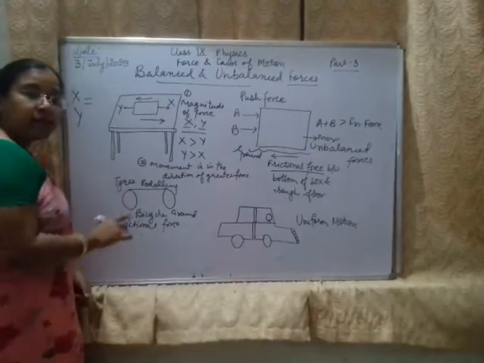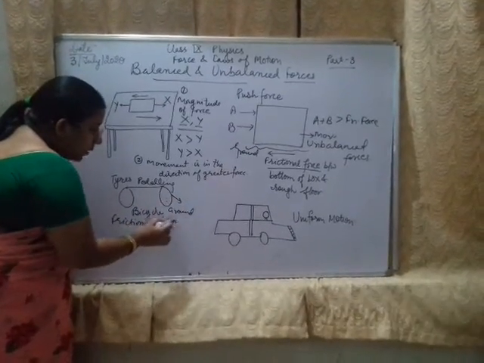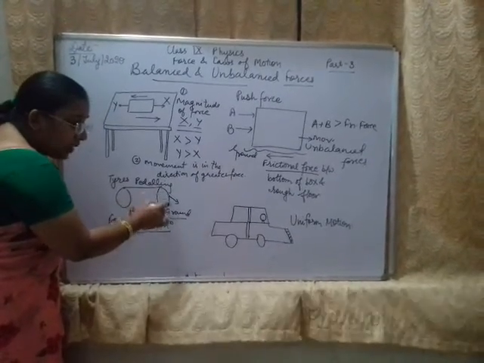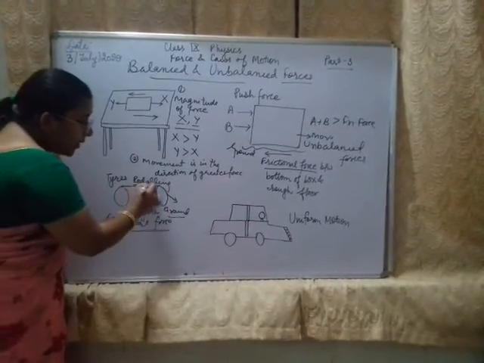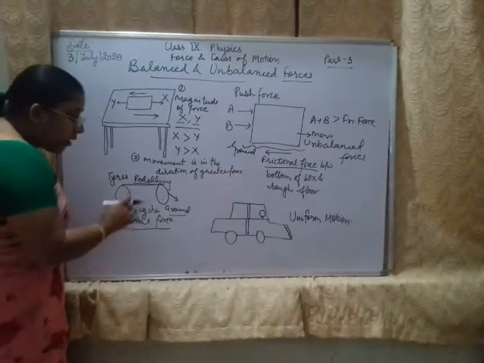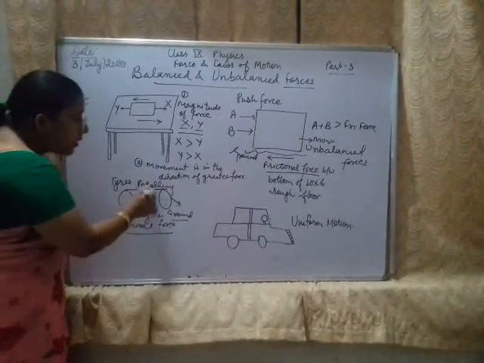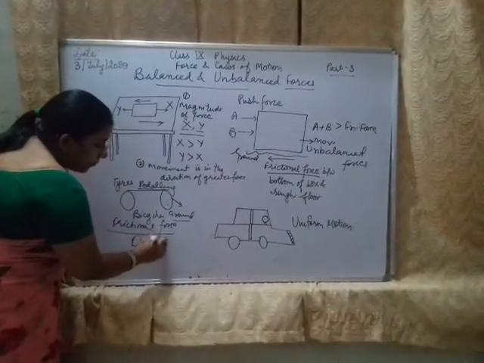And when the cycle slows down, what happens? The frictional force allows the cycle to slow down. So basically the pedaling force is less than the frictional force at that time. So to get the speed again, what should we do? We should again pedal. So basically we are unbalancing the forces.